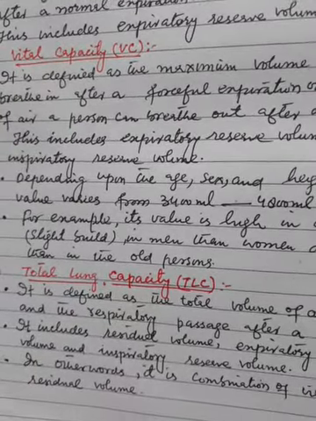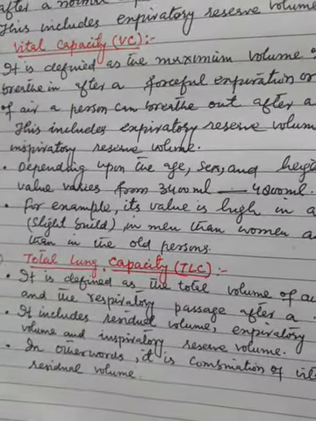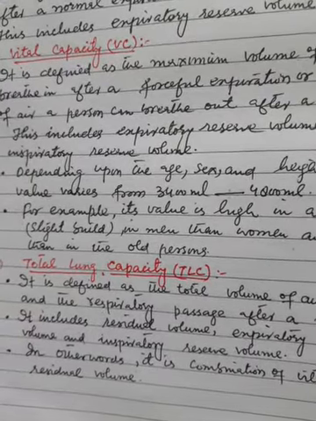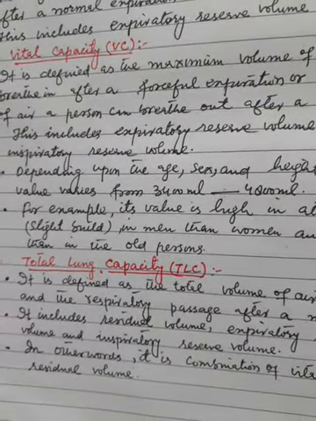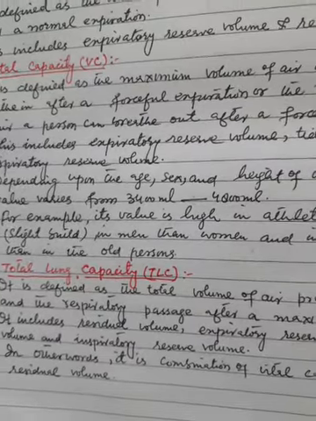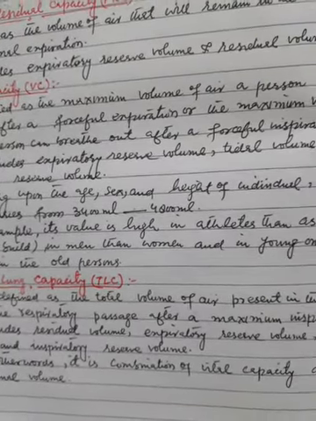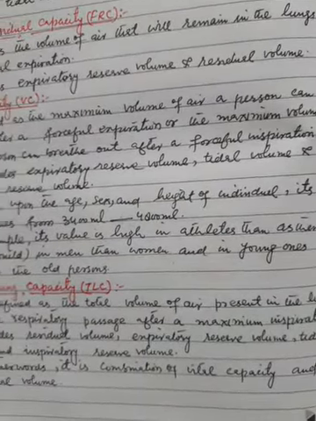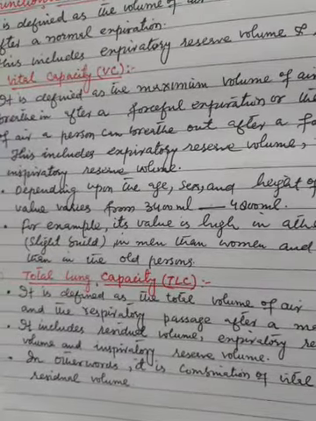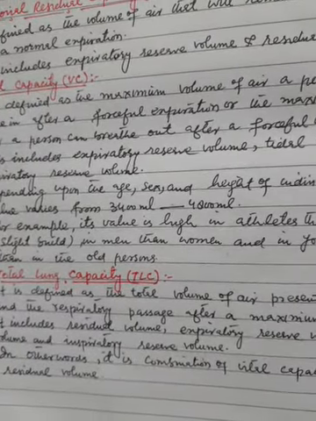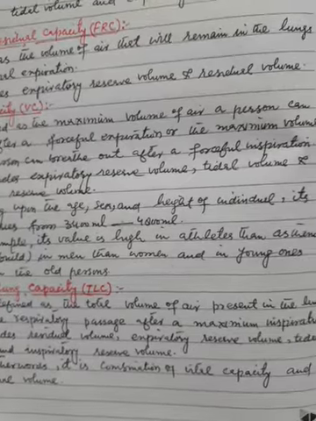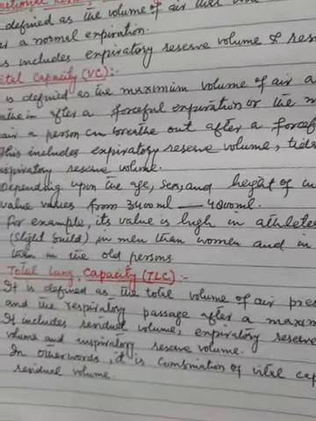Now, total lung capacity, TLC. Total lung capacity is defined as the total volume of air present in the lungs and the respiratory passage after a maximum inspiration.